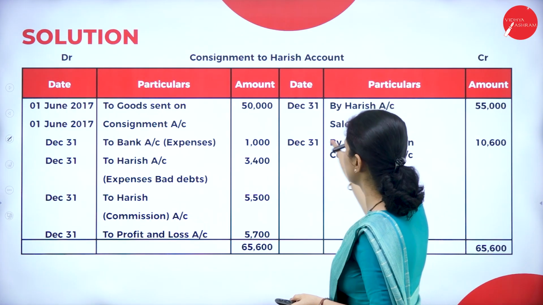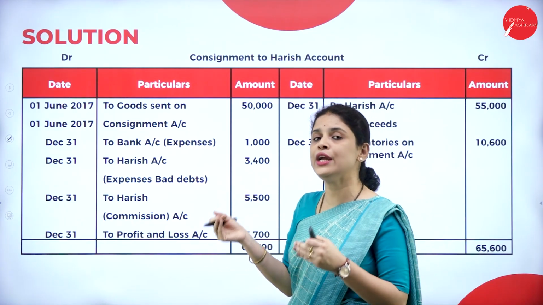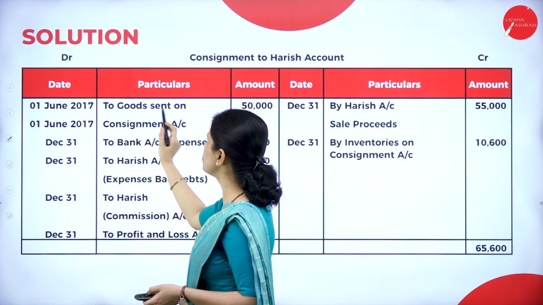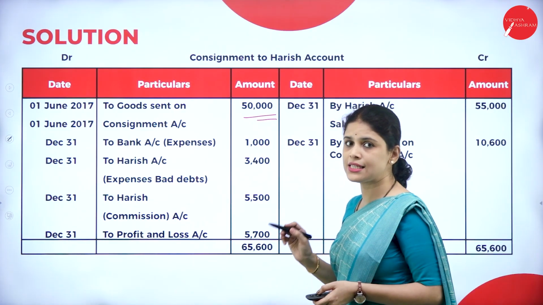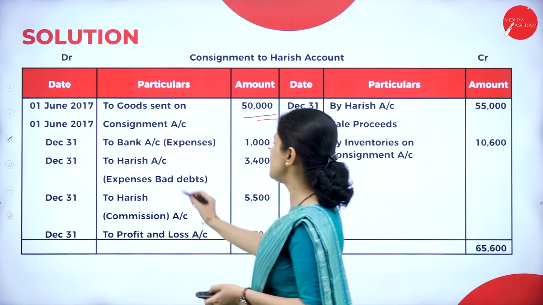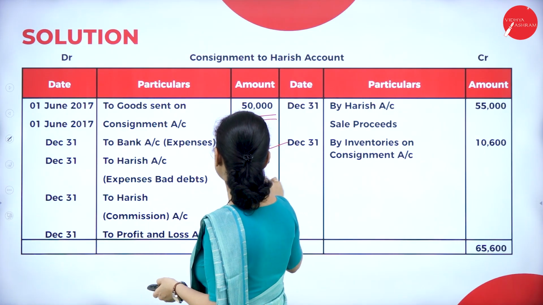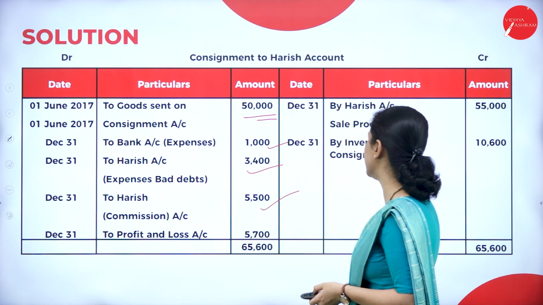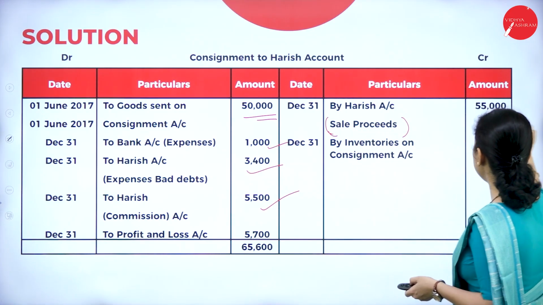So here, first, what do we have to write? Consignment account debit to goods sent on consignment. Why is that entry? For sending the goods on consignment. So consignment account debit to Harish, to goods sent on consignment, same, that is 50,000. After that, expenses incurred by the consignor, that is 1,000. Next, expenses incurred by Harish, that is the consignee. What do we have to write? To Harish account, that will be 3,400. Next, commission due to Harish is 5,500. Here sales proceeds by Harish we have to write, so here it will be 55,000.